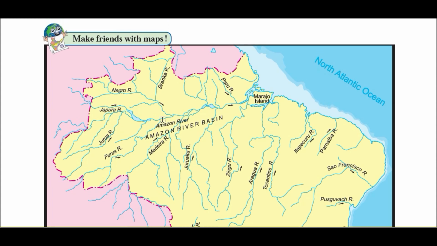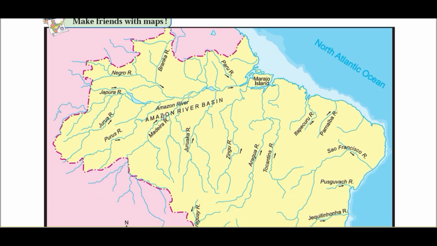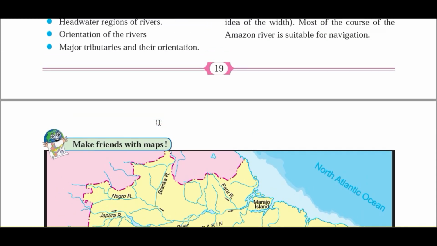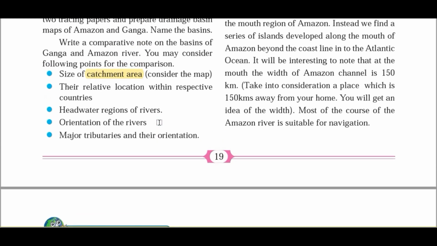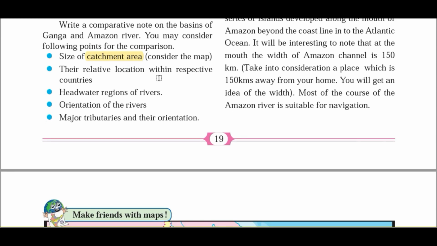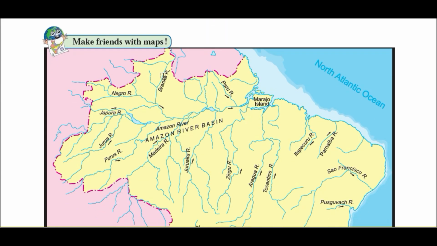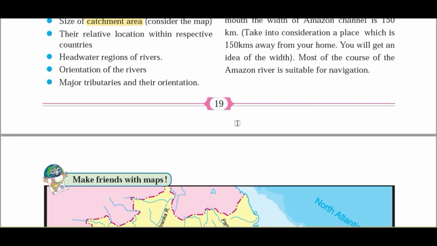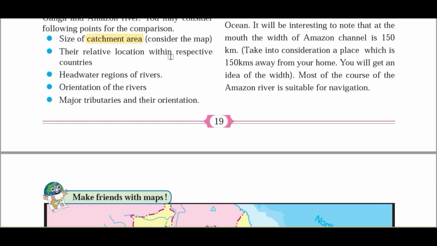Remember this thing. During the construction of any dam, you might have heard about the catchment area of that particular dam. If that catchment area is more, that site will be chosen to construct that dam. So remember this very important term, catchment area. We are going to see the catchment area of both the rivers, then the relative location where each river is located in both countries. This Amazon river is in the northern part of Brazil. We will discuss Ganga and other rivers, their location in India, in the next video session.